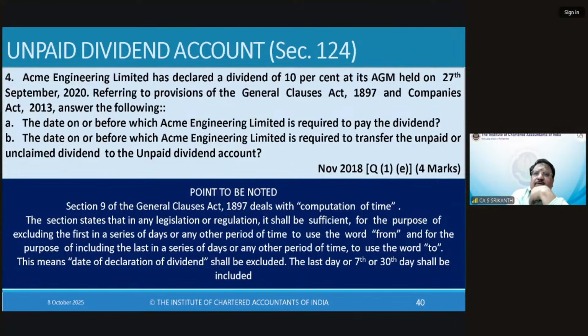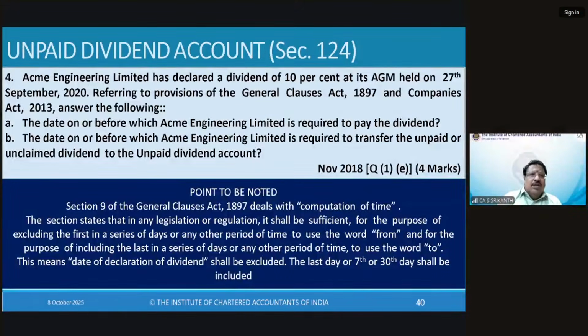ACMA Engineering has declared a 10% dividend and its AGM was held on 27th September 2020. See, this is a very fantastic question I'm covering here. If I'm covering general classes, I'll cover there also. Why? Because this is the trick question from the institute that covers both the chapters. That is why CA exam is tough.